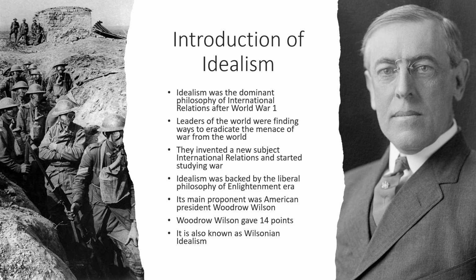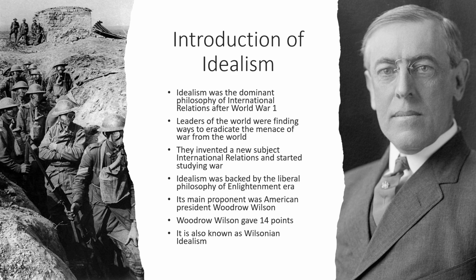So Woodrow Wilson presented idealism. Idealism was backed by the liberal philosophy of the Enlightenment era, and we have studied this liberal philosophy in the previous lecture. We have studied the concept of John Locke and the core assumptions of liberalism, everything. So idealism actually came into being, and it is an offshoot of liberalism.